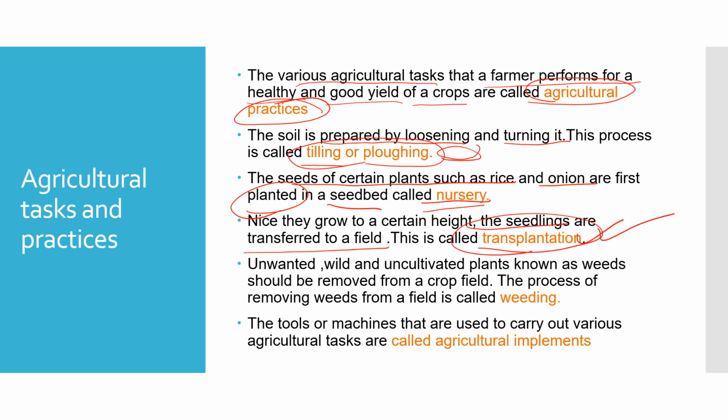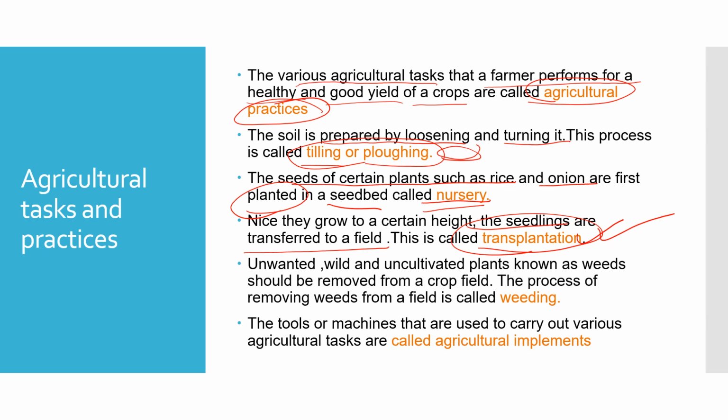Now, during this growth process, the fields should be regularly watered and regularly cleaned up, and the nutrients are replenished either by natural methods or by using certain fertilizers and manures to make the soil fertile.